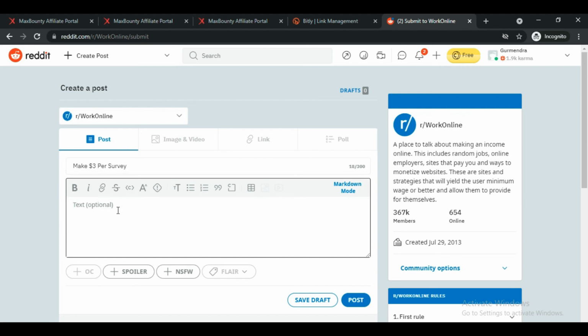We don't just have to simply post our affiliate link here so that people will see our post and they will click on it, because if we do that, then they are going to remove our post. So always make sure you add value in your post, so that the user who is reading your post gets something from this post. So make sure you create a valuable post. So we can write here something like hello, I have found a really genuine survey website by the name Pinecone Research.